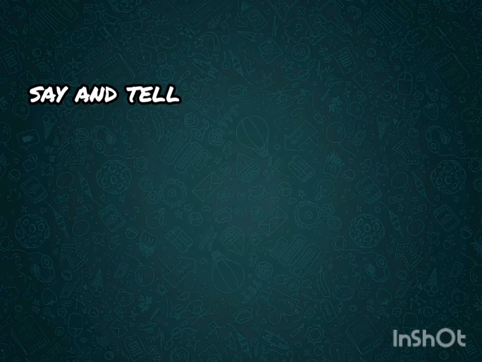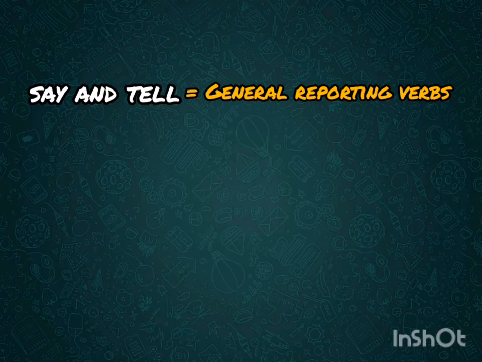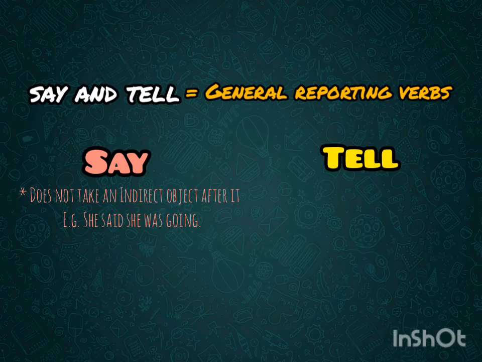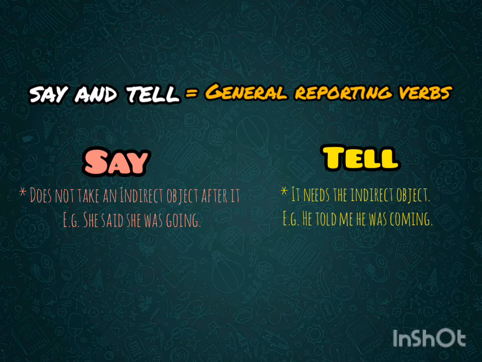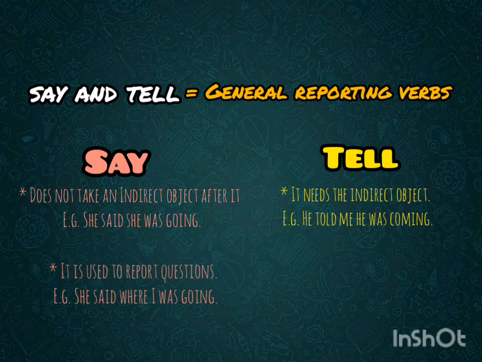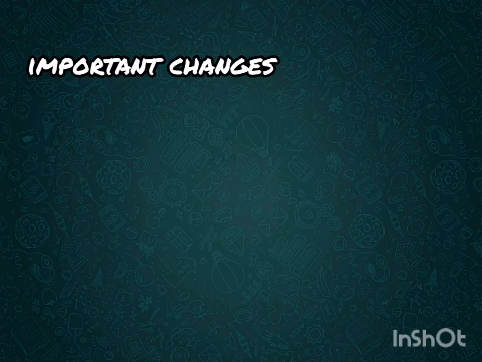In addition to the previous points, note that say and tell are two general reporting verbs with a subtle difference. Say does not take an indirect object and tell needs the indirect object after it. In addition, say can be used to report a question and tell cannot be used for reporting questions. Having said this, we can analyze other important changes that must be introduced in reported speech.